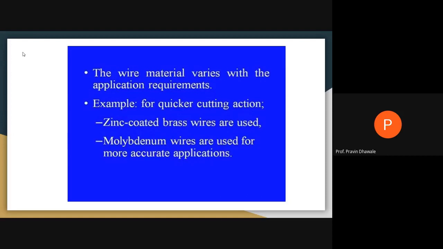For example, for quicker cutting action, we may use a zinc coated brass wire, and molybdenum wire is used for more accurate applications. So zinc coated brass wire can be used for quick machining operations. If you require accuracy during the operation, you choose molybdenum as the material for the wire in case of a wire cut EDM process.